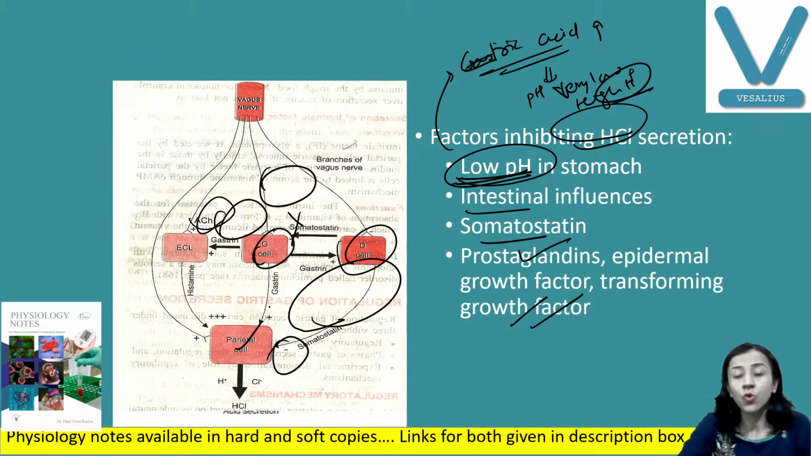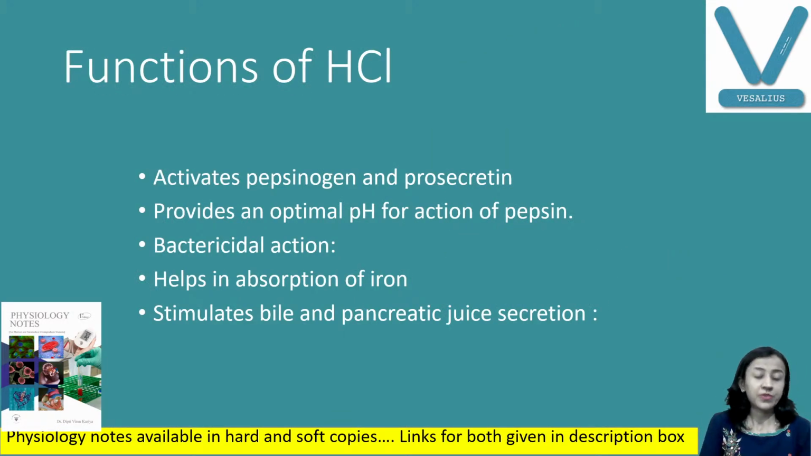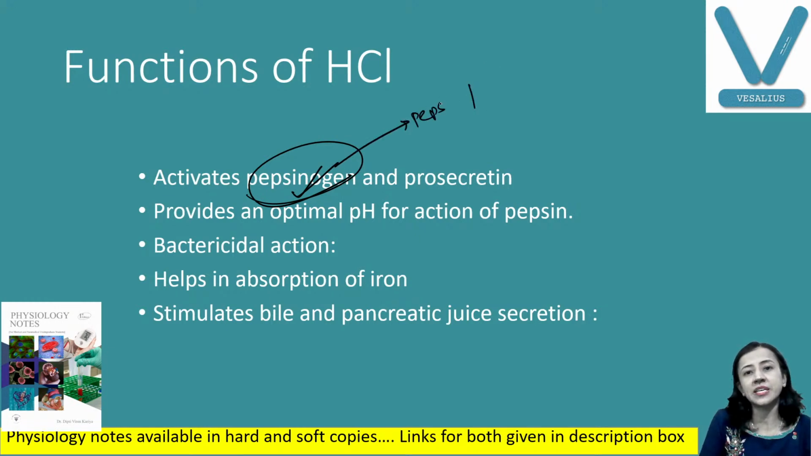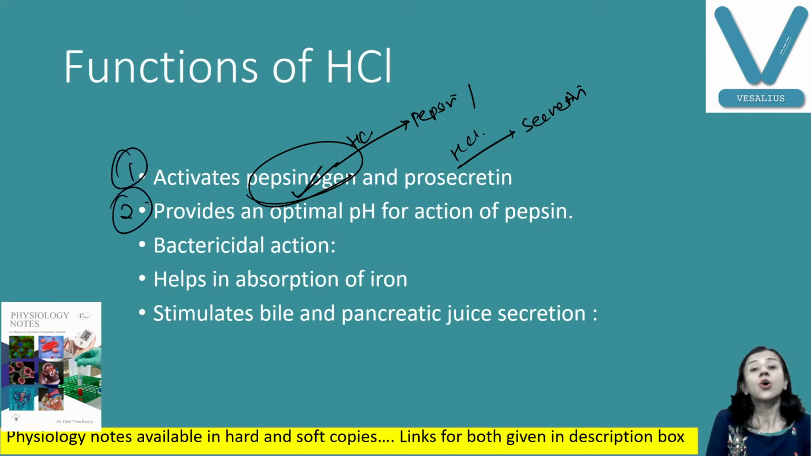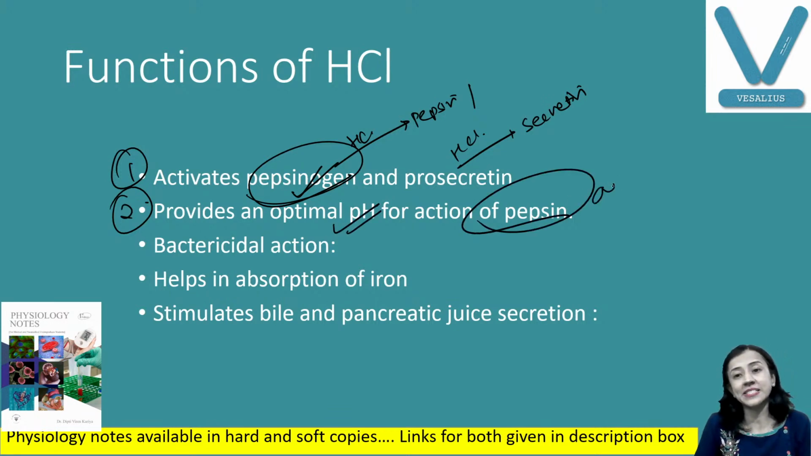Fine. Now, what are the functions of HCl? A very important function is the activation of pepsin. Pepsinogen is converted into pepsin by HCl, and secretin is also activated from prosecretin by HCl. This is the first function. Second function is the optimum pH for the action of pepsin. Pepsin acts in acidic pH, so if the pH is alkaline, it will not work.